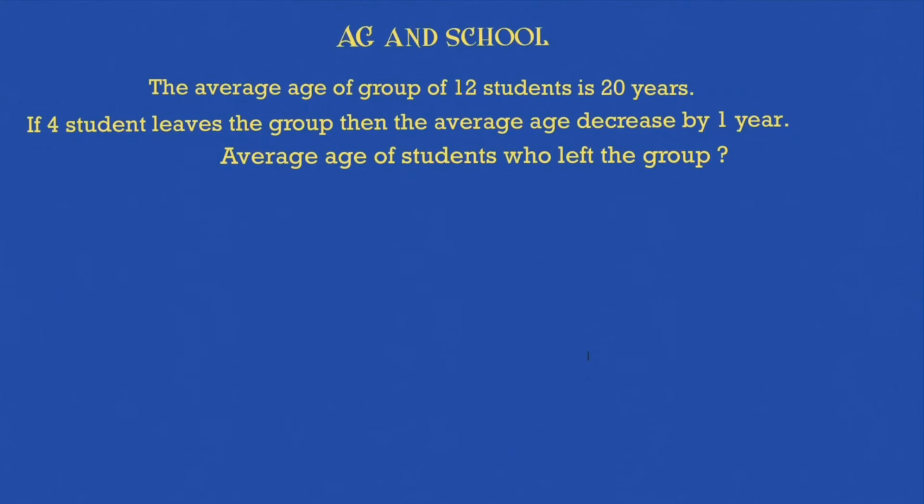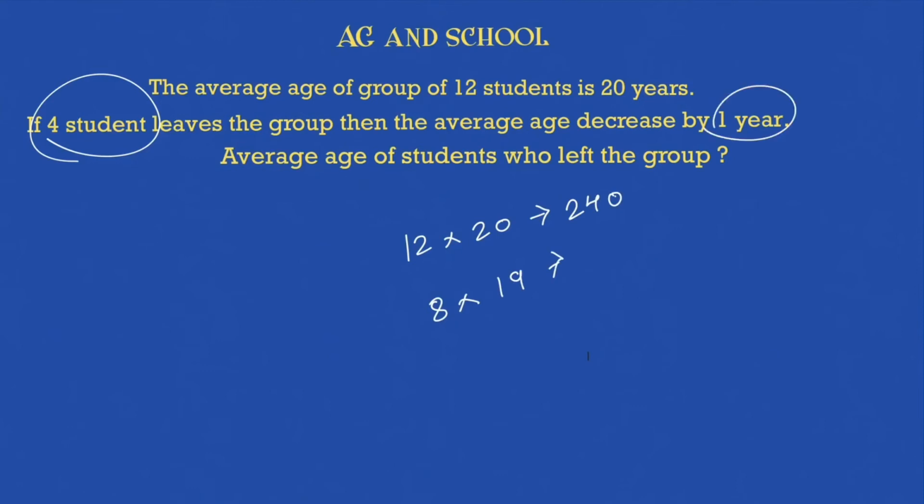Instead of 2, now if I change the student to 4, how will this thing change? So you will say 12 into 20, this will be nothing but 240. Now the number of students, 4 students leave. So instead of this, I'll write an 8 here. Average decreases by 1 year, so we will write a 19. If they say average decreases by 2 years, you will write an 18 here. Okay, I hope you get the logic behind this. So 19 into 8 will be my answer.